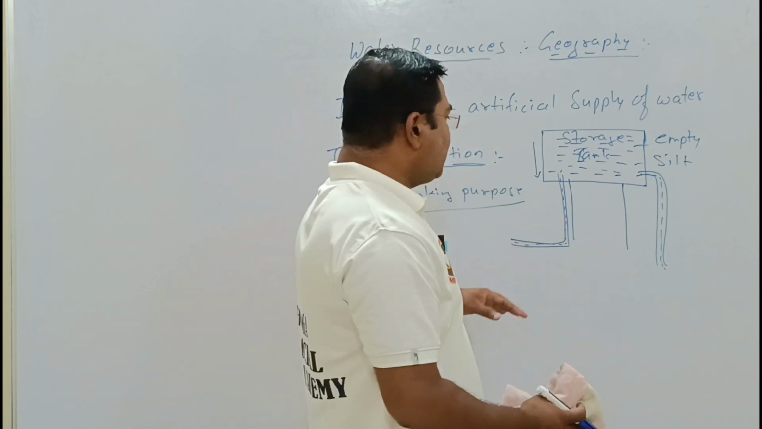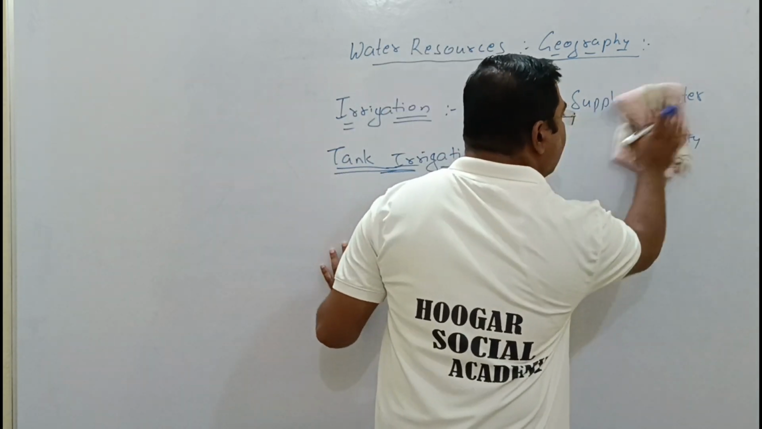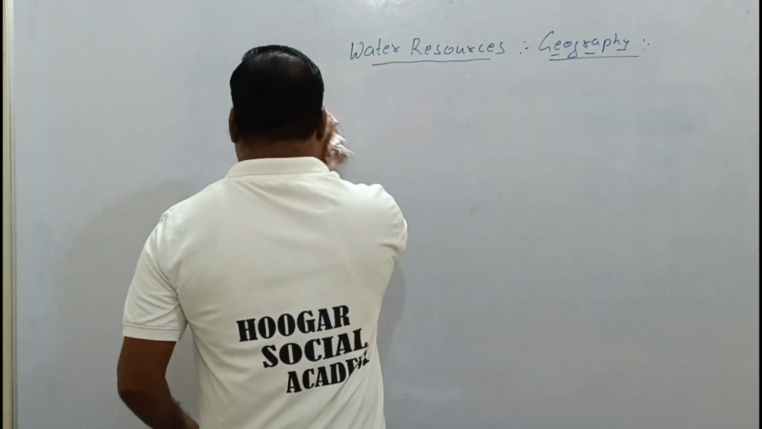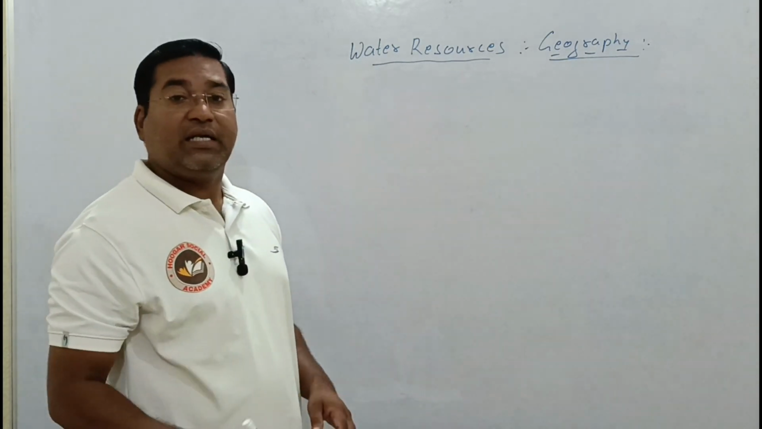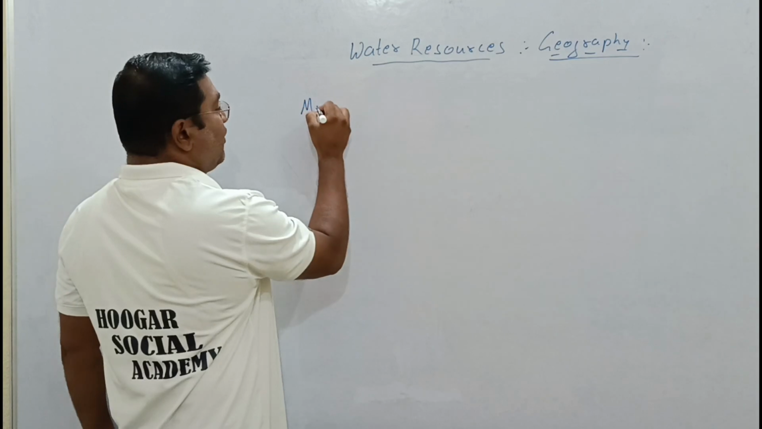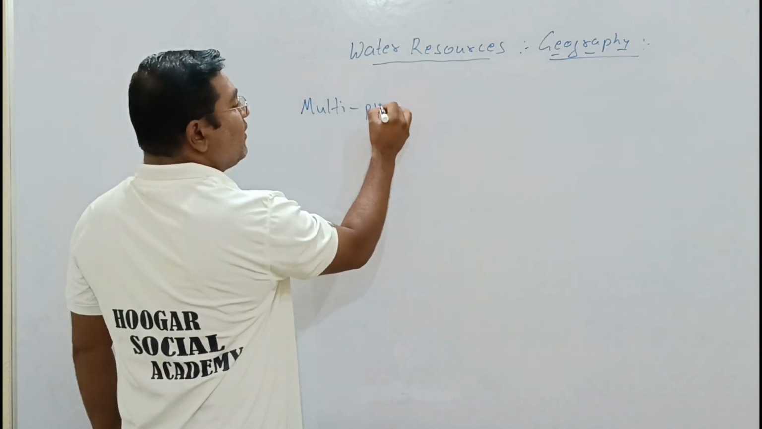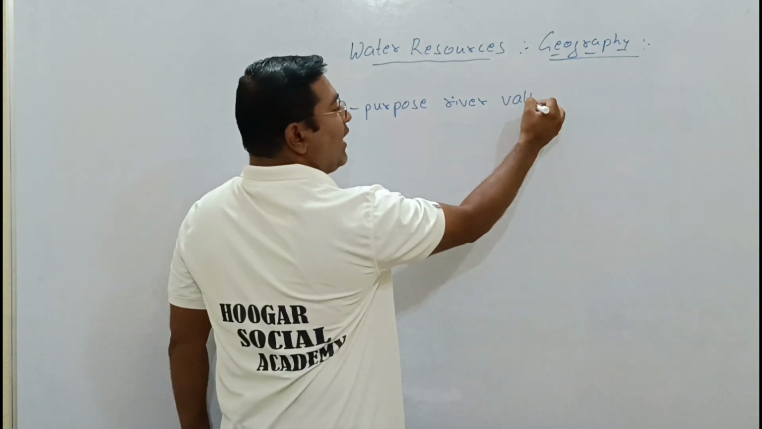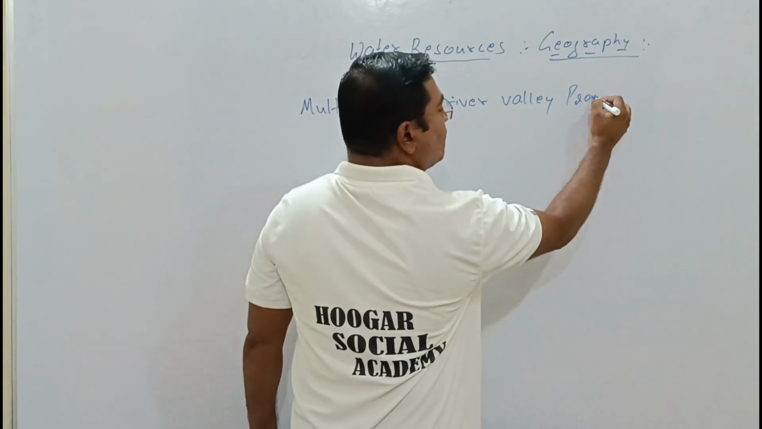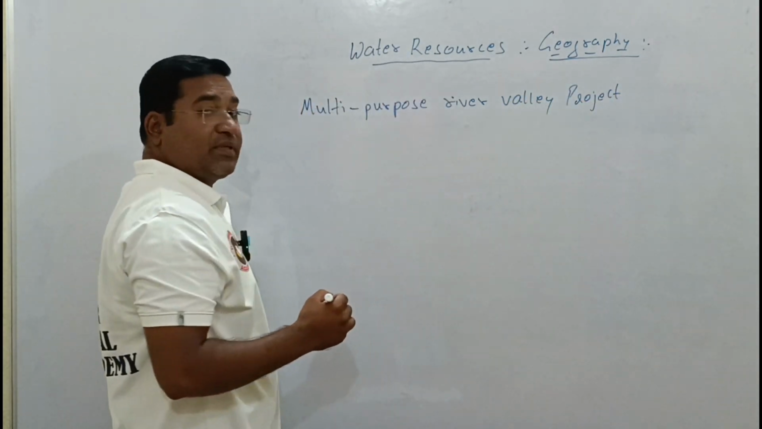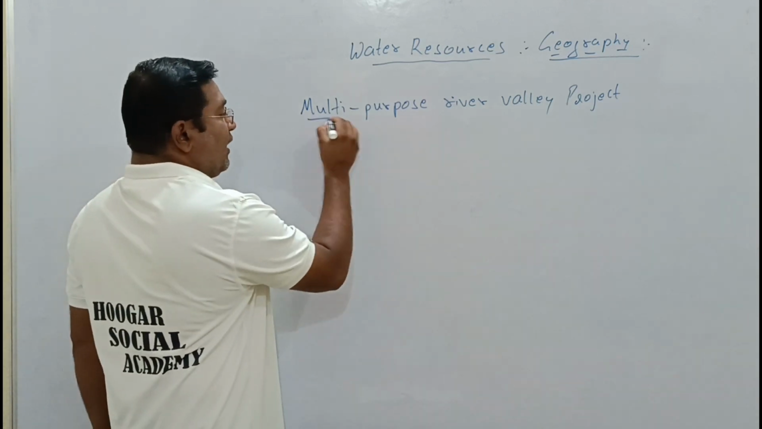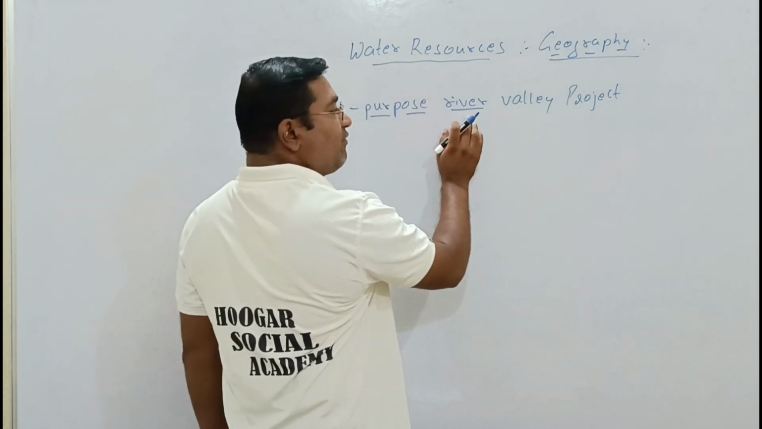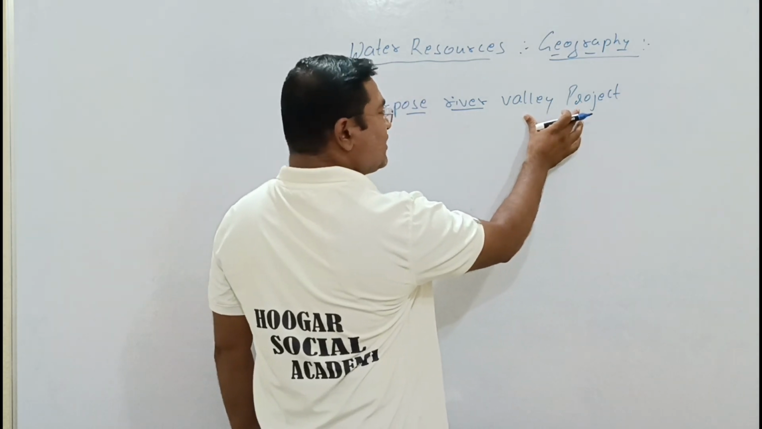agriculture sector. On this basis, we have moved with the multi-purpose river valley project. We have moved with the multi-purpose river valley project. Now this is the multi-purpose river valley project. The first word is multi-purpose. Now the third word is river, and it's a valley project.